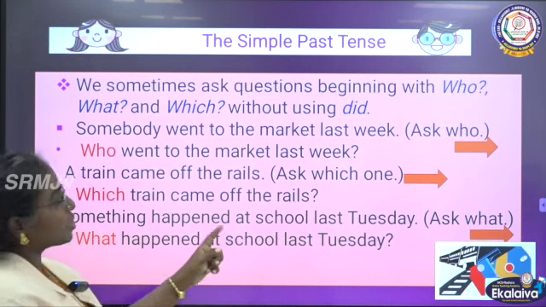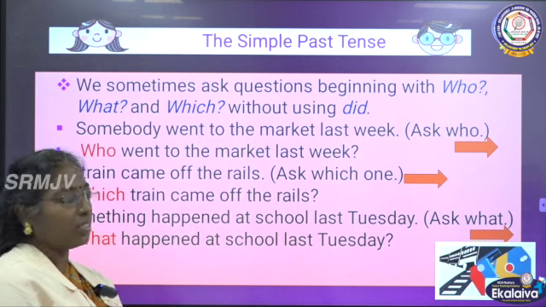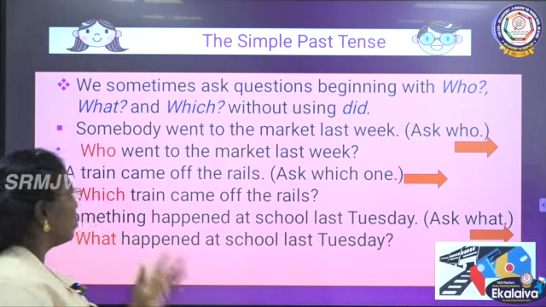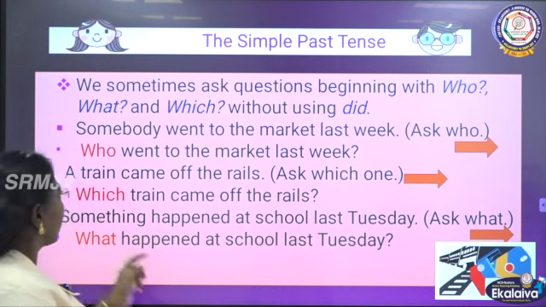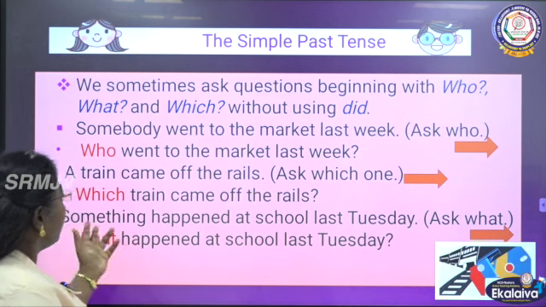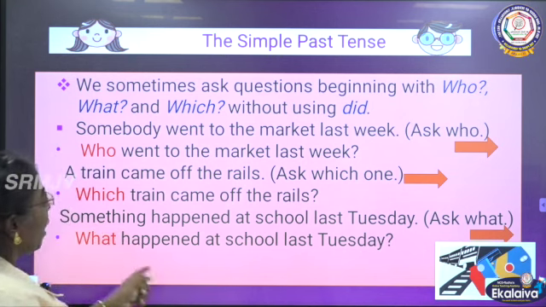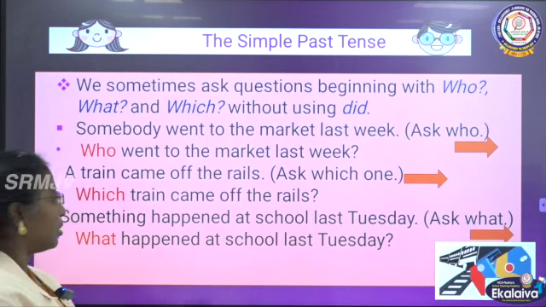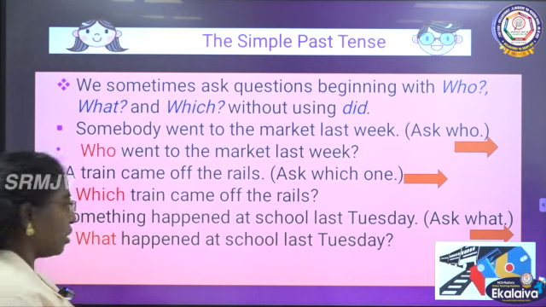And we sometimes ask questions beginning with who, what, which without using did. For example, somebody went to the market last week. Ask who. Who went to the market last week? You are not using did here. Okay. A train came off the rails. Which train? Which train came off the rails? So you are not using did here. Something happened at school last Tuesday. Ask what? What happened at school last Tuesday? We are not using did here. Okay.